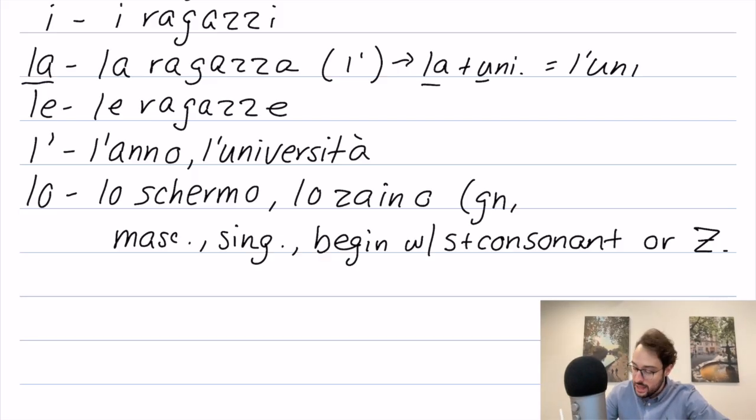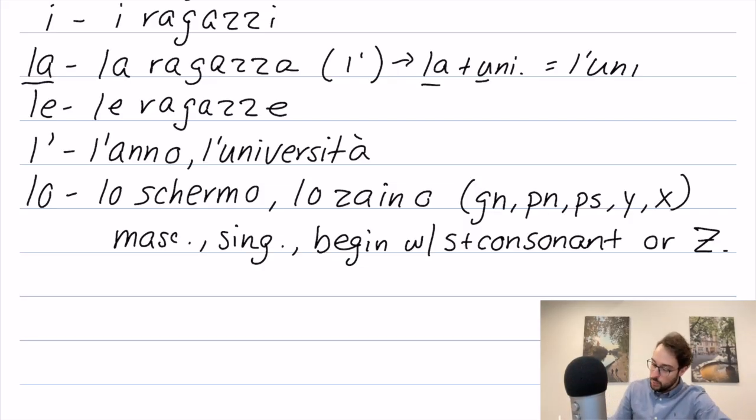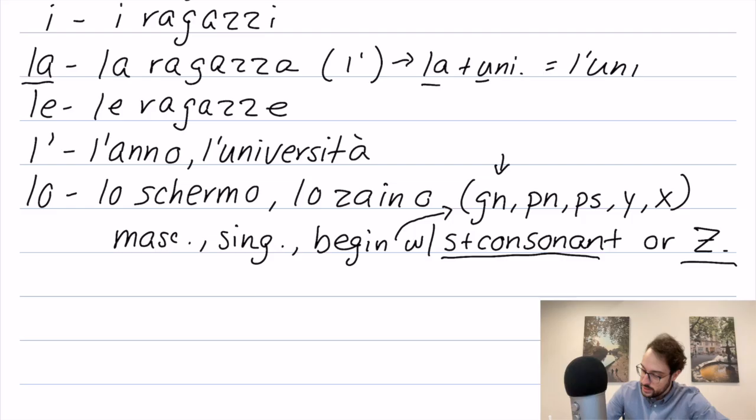So we have GN, PN, PS, the letter Y, and the letter X. So if a word begins also with these, so I'm just going to put this as a little addition, it's either S plus a consonant or Z or Z. These are the main ones, but you may also find additional words like this that use lo. But I'm not going to go too crazy with that because I think S plus consonant or Z is the most important.